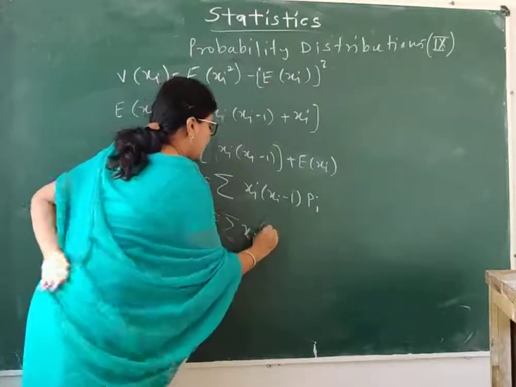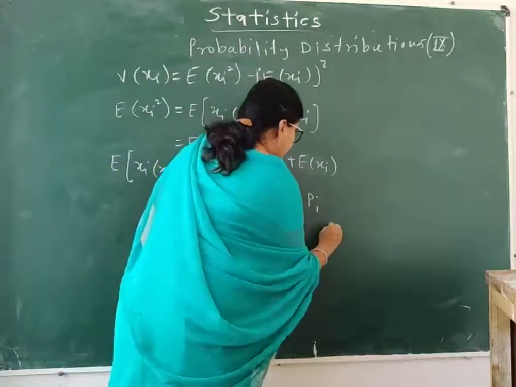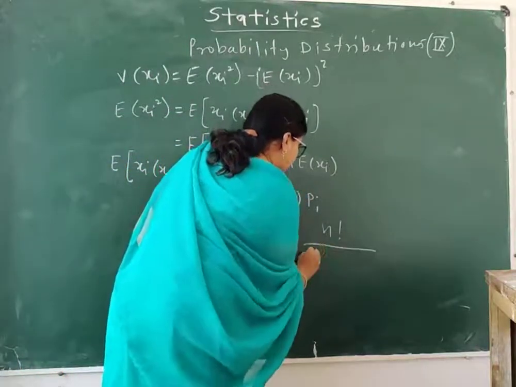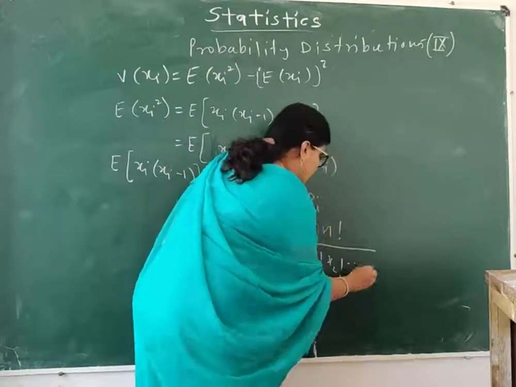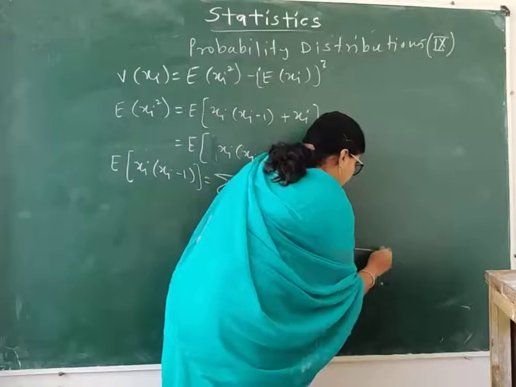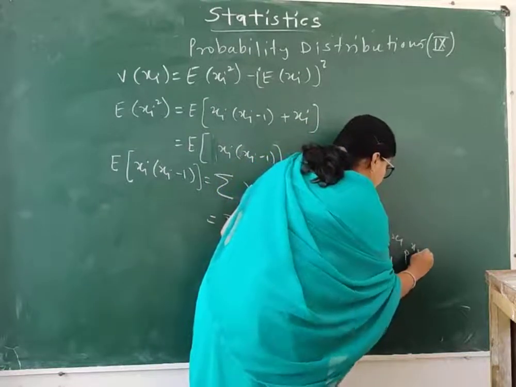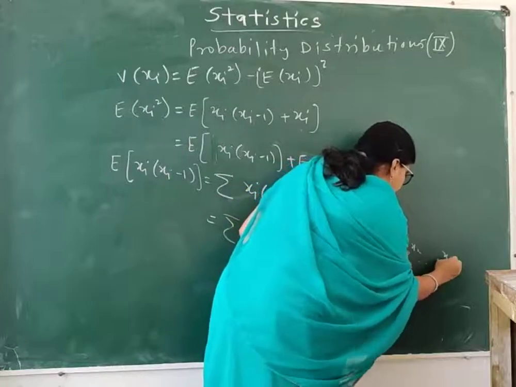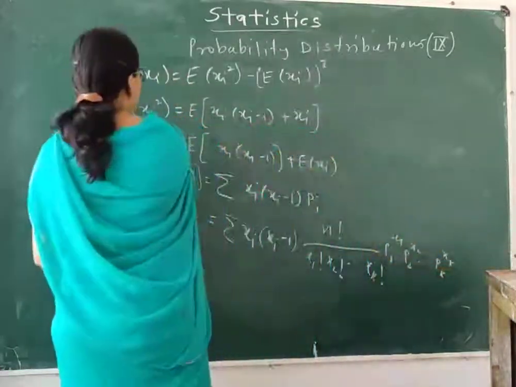Summation of xi to x2, so on up to pk raised to xk. Okay. So now let me have.